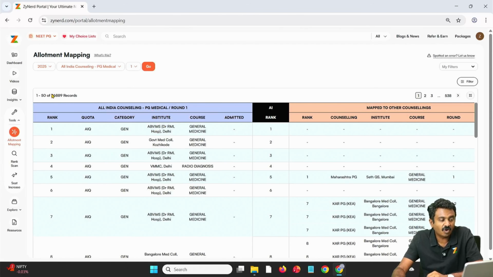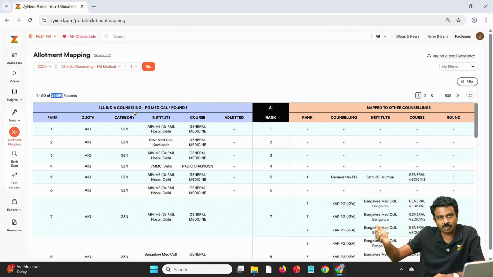Here, I have all the 26,889 candidates who were allotted in All India round 1. Everybody. Their admission status is currently not known. Till MCC publishes, you will not get the admission status of All India round 1 candidates. Nobody will be able to get that. You might be able to call up 20-30 candidates or check with an institute and figure out, but for the 26,889, only MCC has to publish if you need to have factual, right data.